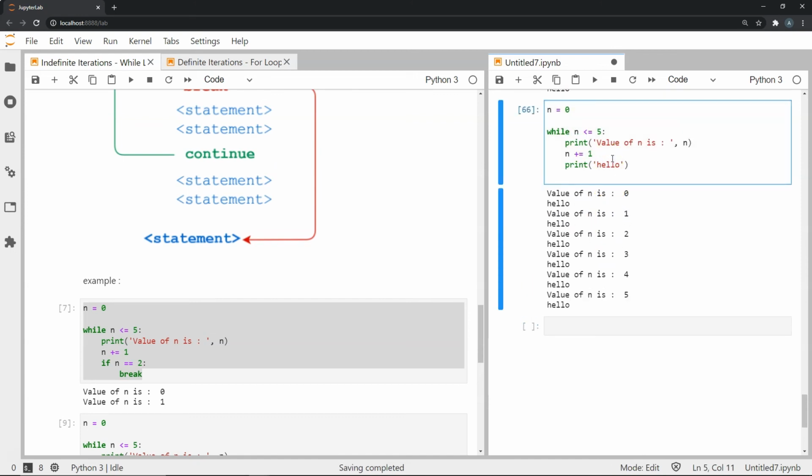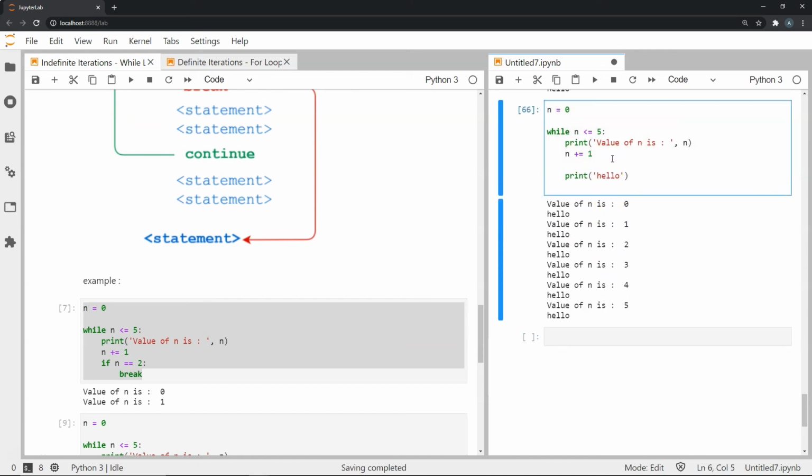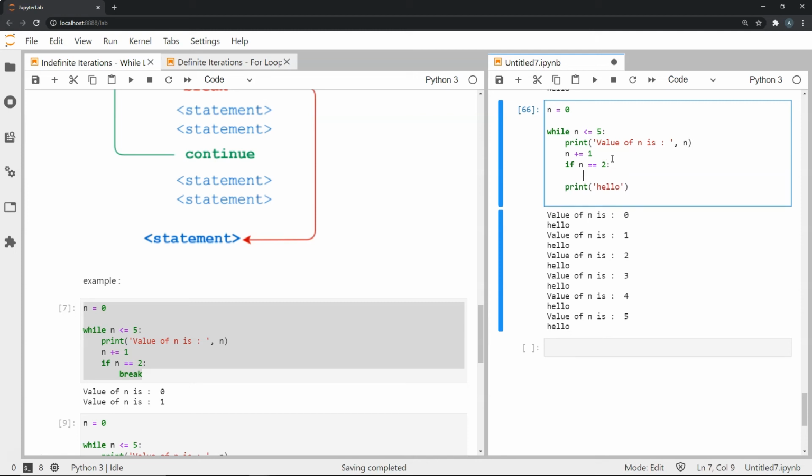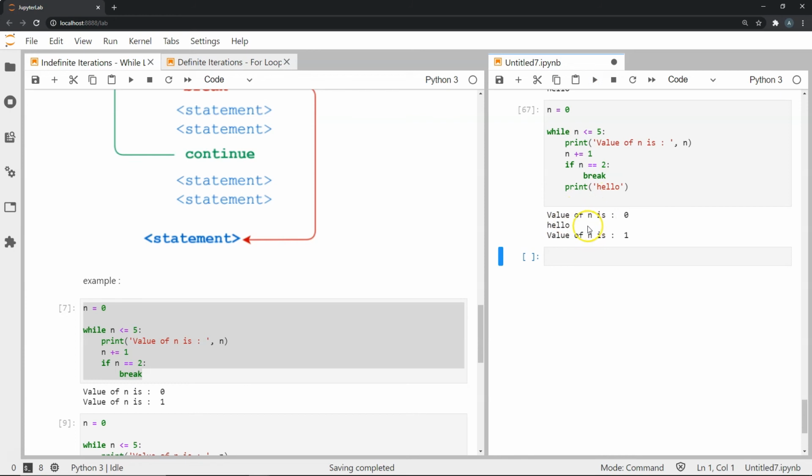Now let's introduce our break statement first of all. So when I do break, let's go back to this if statement. If we check this condition, then we break. Let's see what happens now. As you can see, something interesting has happened: we have this first iteration completely executed, but the second iteration stops where there's no hello, and that is because we have broken from this while loop before the second iteration's hello was printed.